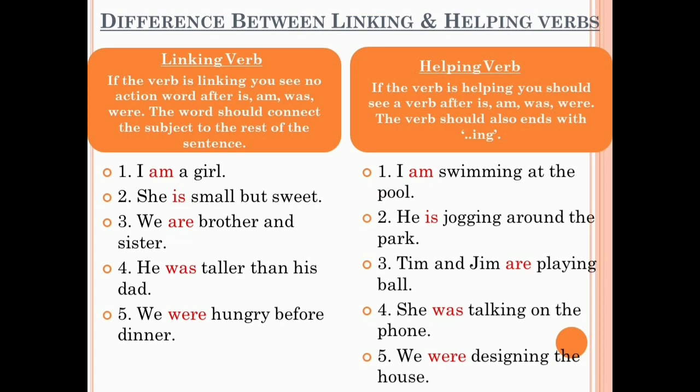Now here the helping verb is are with the main verb playing. Next is she was talking on the phone. Here the helping verb is was and joined with the main verb talking. Now last example, we were designing the house. Here were is a helping verb that helps to complete the meaning of the sentence with the main verb designing.